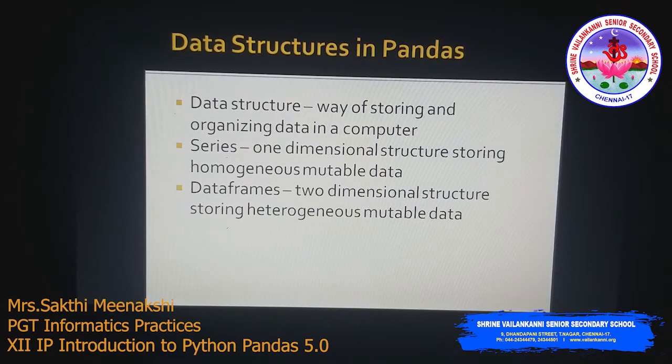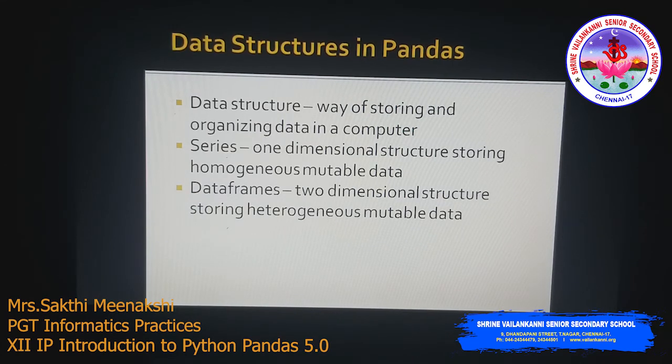So student number is integer and then student name is varchar in SQL. So here each row can have different data types, numerical values, integer values, float values, and string values. So all these different data types you can store, and this is mutable data, we can change the values. Okay, so data frames, two-dimensional structure storing heterogeneous mutable data.